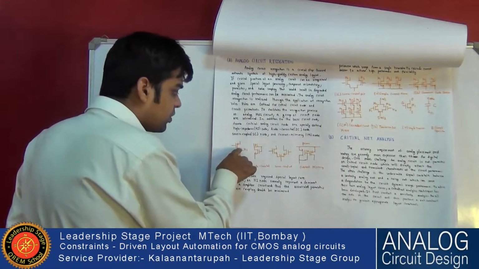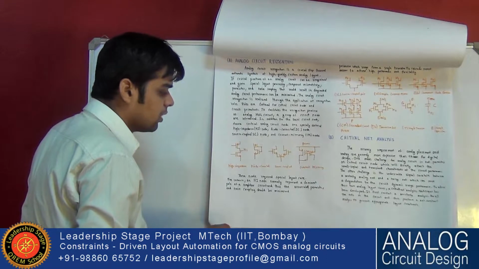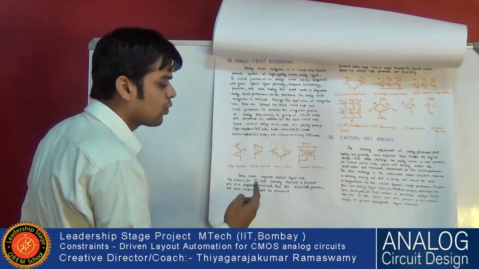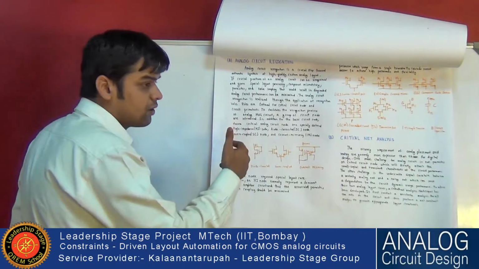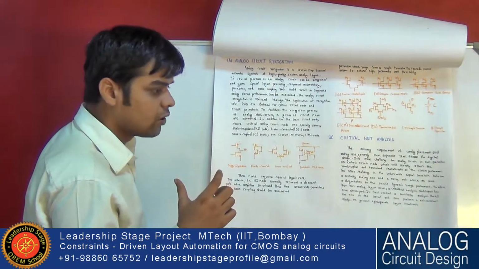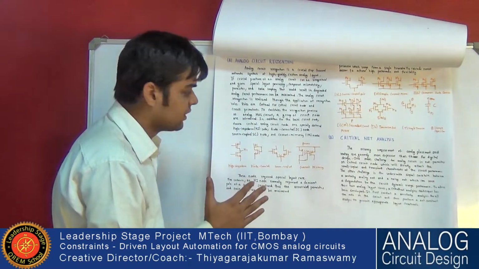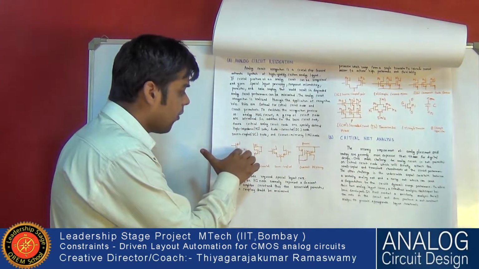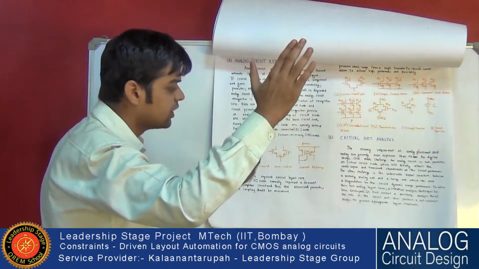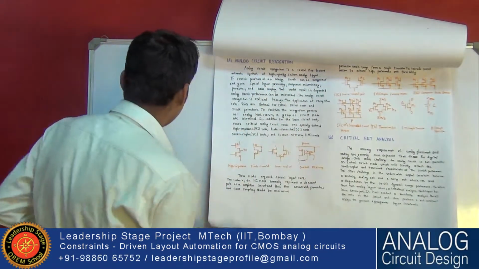For example, take this node, a high impedance node. This high impedance node drives a dominant pole. If you are designing an op-amp or OTA, the op-amp has an issue of stability: if this capacitance is high, the pole will come inside the bandwidth. But if the capacitance is very small, this pole will be very far away from the unity gain frequency. Suppose I am designing an op-amp.